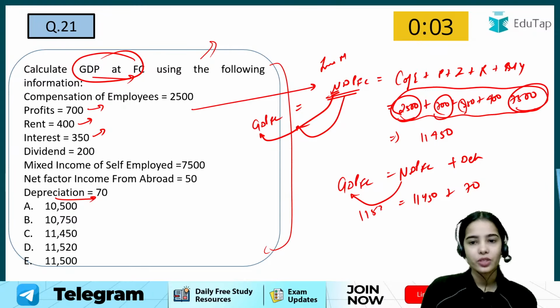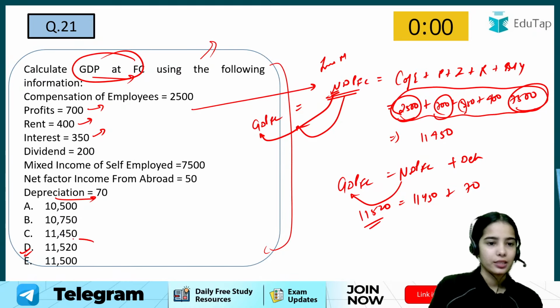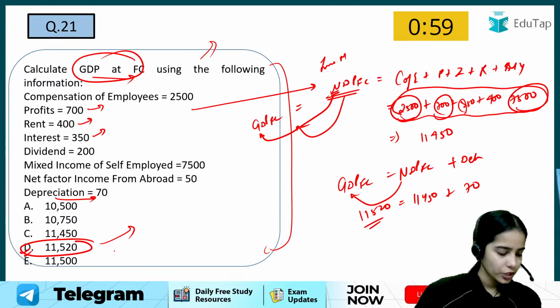The answer is 11,520. So the answer here is D. Okay, got it? So the answer here is D.